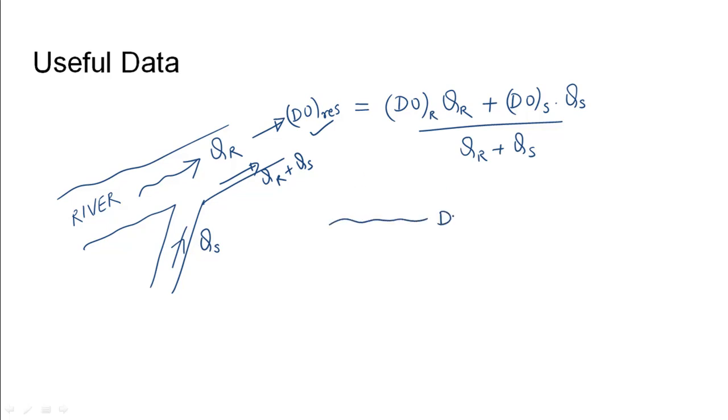So initially we will have a certain saturation DO level. Once wastewater mixes with the river, the DO level will drop naturally to a level of DO resultant, which is at this point. As the question is asking us to find the immediate deficit, we will only consider the point when the river and the sewage mixes. So this difference between the saturation DO level and the resultant DO level of the mixture is called the DO deficit. It means saturation level is this much higher than the resultant DO, or resultant DO is this much lower from the saturation level.